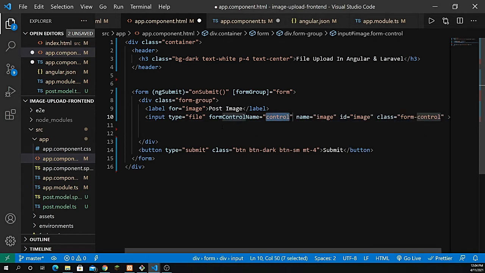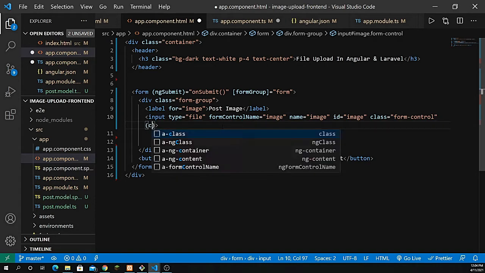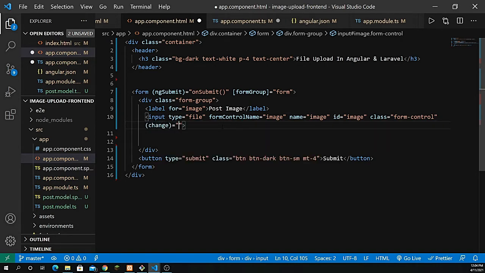So let's define the form control name. That should be equal to the image, and we have to define here a directive as well, a change directive, because we need to upload a file. So I'm going to use a directive with the name of change, and that should be equal to the uploadImage, and we have to pass here the event to get the file name and the target name file, right? I'm going to show you in a little while.